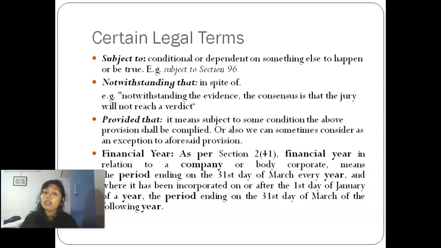So "in spite of" is legally termed as "notwithstanding", and this word you will come to see in the future slides, in your future subjects and in other law subjects as well. So you should know this. Then, the third thing is "provided that". What do you mean by that?